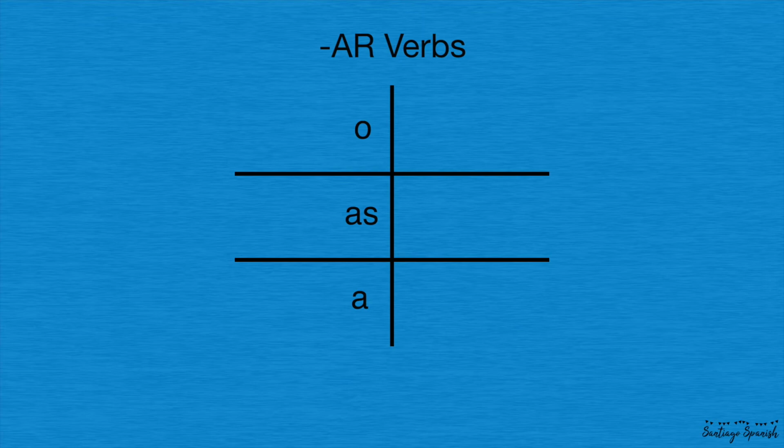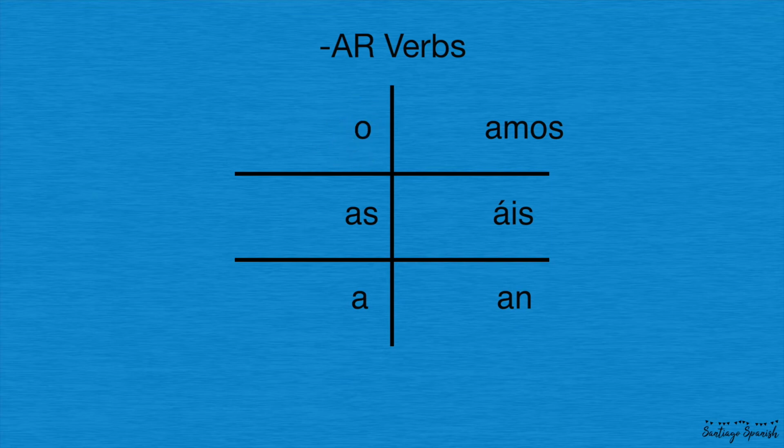If you're talking about nosotros or we, that would be amos. If you're in Spain and you're talking to multiple people, you would use the vosotros, and that would be áis. Again, the vosotros form is not something that I expect you to remember, but I'm just going to show it to you anyways, just in case you want to know it. Ellos, ellas, ustedes, they, them, or you guys formal, would be an.